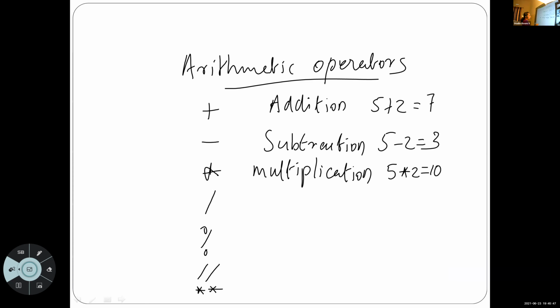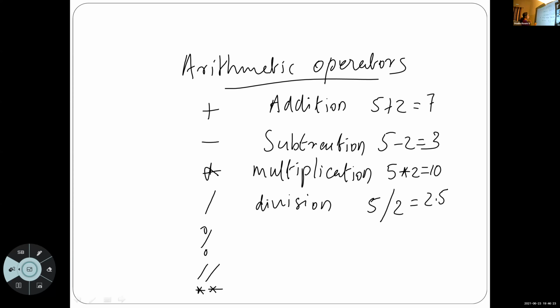Then what about division? Slash is for division. 5 by 2, what is the result? 2.5. Then what is this operator, percentage?